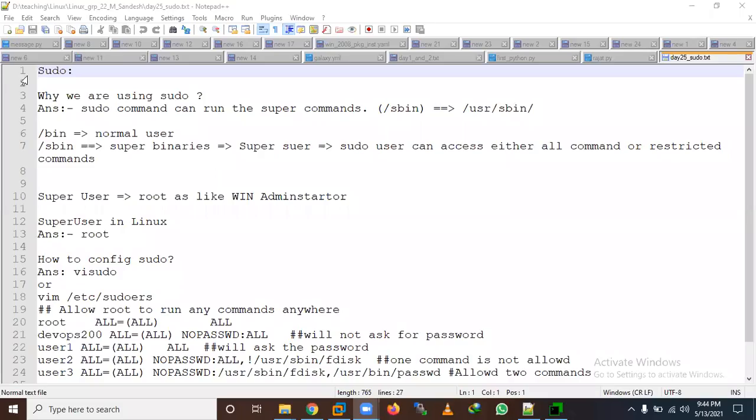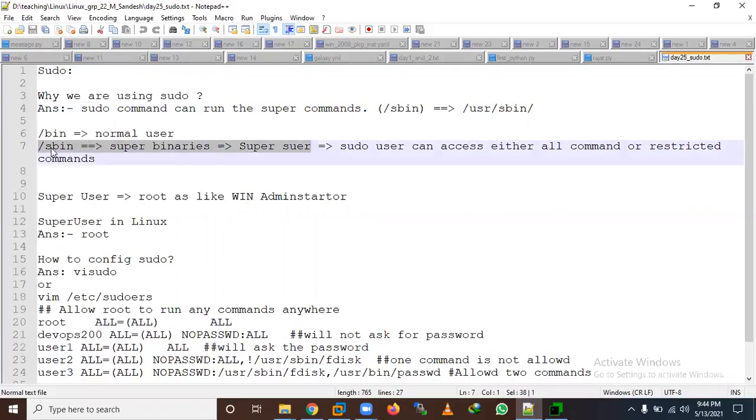So today we will learn about the sudo command. Why are we using the sudo command? Actually, the sudo command is used for super binary commands, super binary files. The /sbin commands can only be used by the super user. But if we give sudo access, then a normal user can act as a super user.